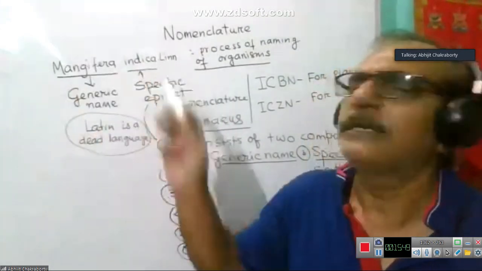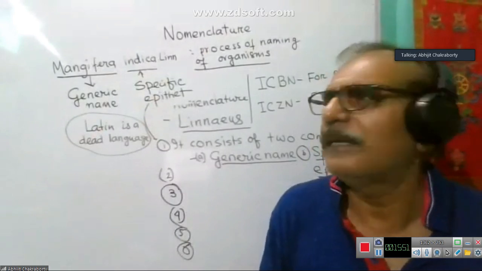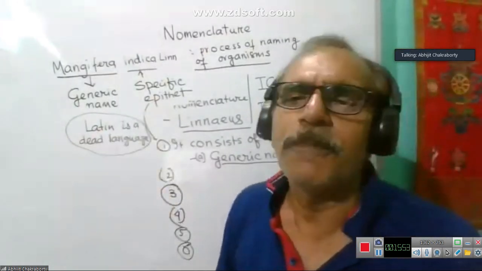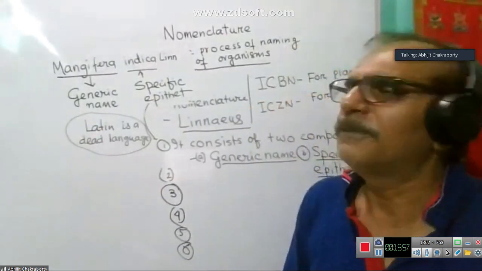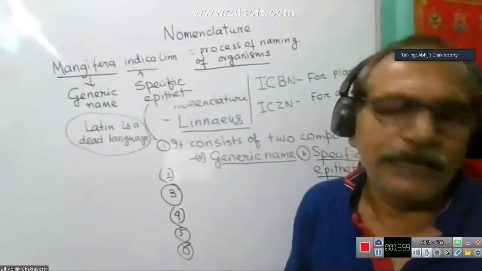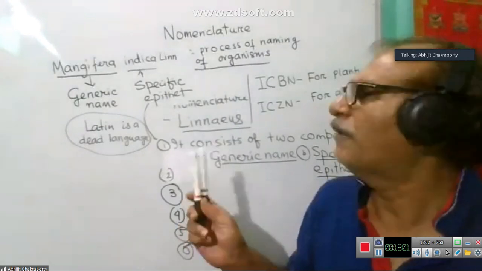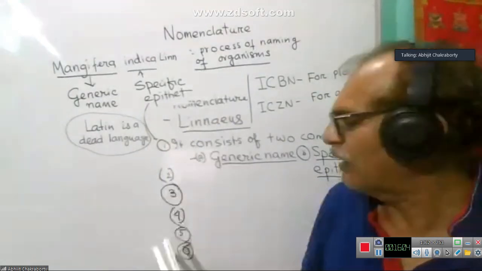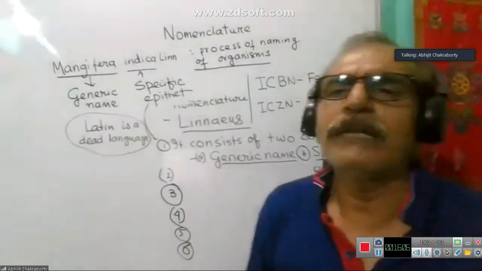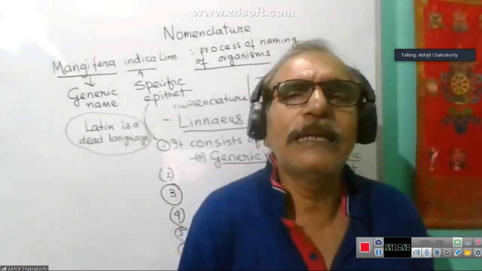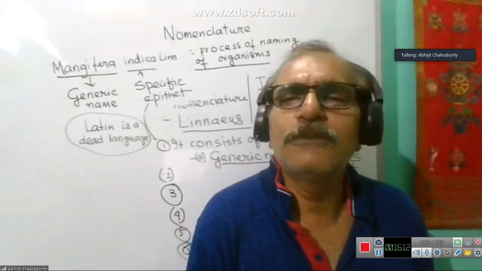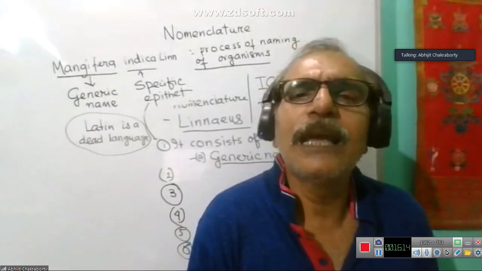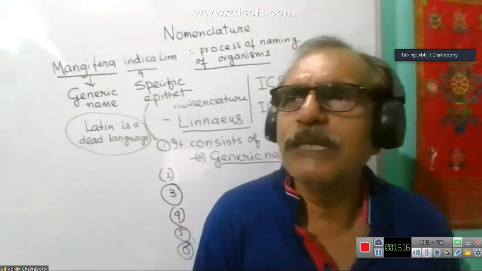These two names are required to be underlined separately in handwritten form, but whenever they are in printed form, they need to be in italics. So this is the 6th point: they are required to be underlined in handwritten form or italics in printed form, to indicate their Latin origin.